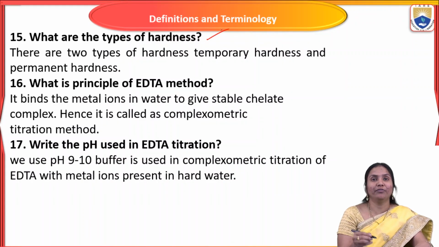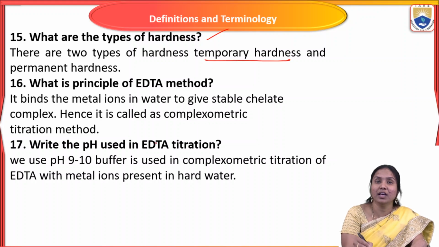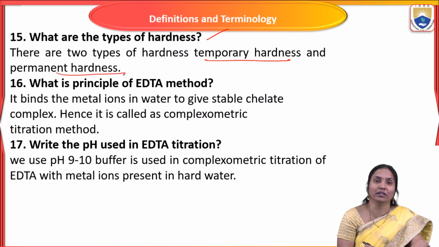So what are the types of hardness? Hardness means the presence of calcium and magnesium ions as bicarbonates, chlorides, sulfates, and nitrates in water. When we treat it with soap, it doesn't produce lather. That water is called hard water or hardness. So how many types of hardness are there? There are two types of hardness, temporary hardness and permanent hardness of water.